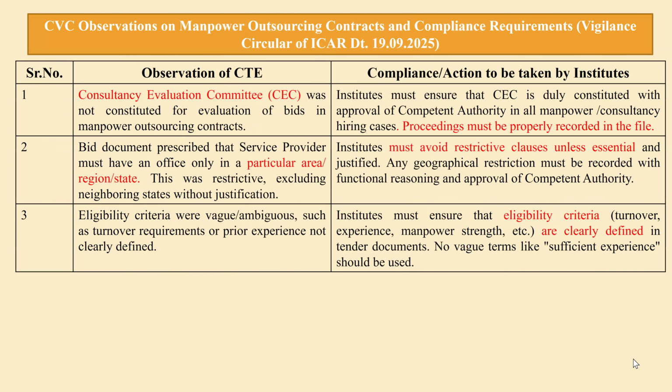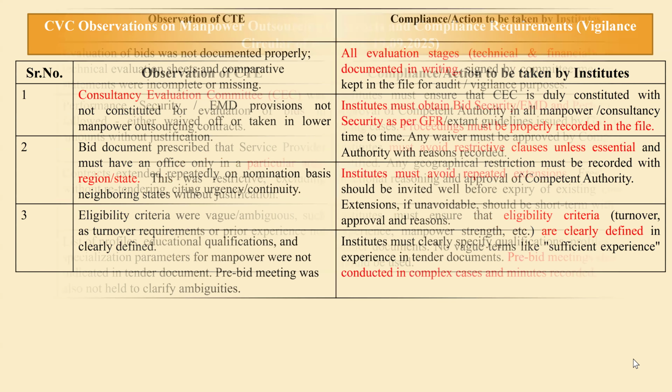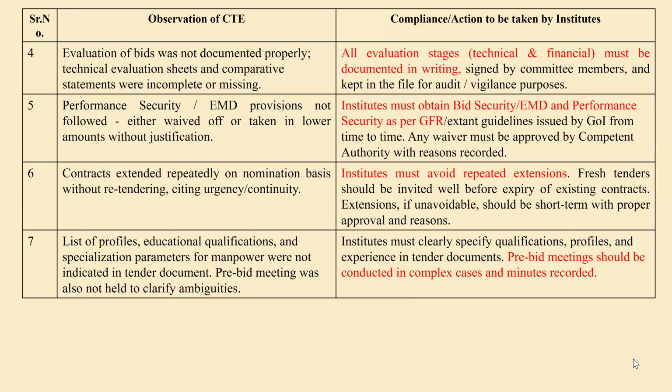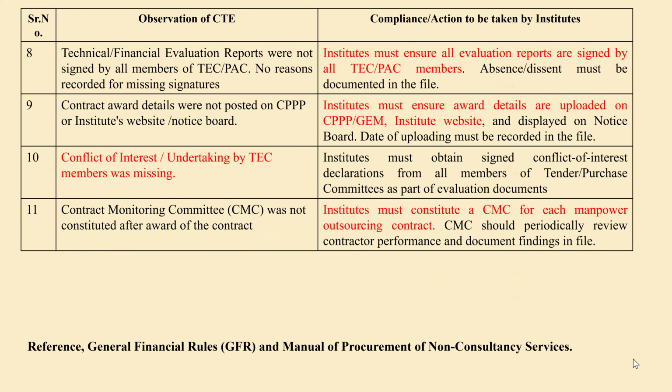In case of consultancy, the evaluation committee proceedings must be properly recorded in the file. We should avoid restrictive clauses in our tender document, and the eligibility criteria need to be very clearly mentioned. All evaluation stages, technical or financial, must be documented in writing. Institute must obtain bid security, EMD and performance security as per GFR. Institute must avoid repeated extension. Pre-bid conference meeting, wherever required, you should conduct a pre-bid conference.